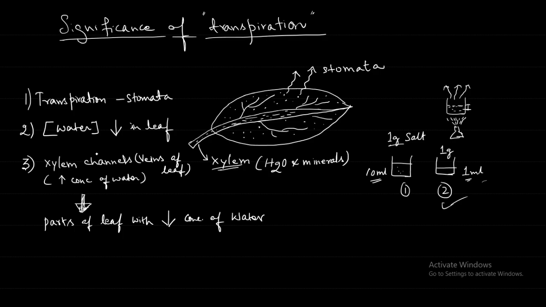Okay, so we will continue this interesting topic, how transpiration is helping in pulling the water from the roots, because we are looking at the transport system. Excuse me, sir, time is over. Okay, so what we are seeing here is the transport system of the leaf. We will see how transpiration is helping in the process. Okay, we will see that in the next class.